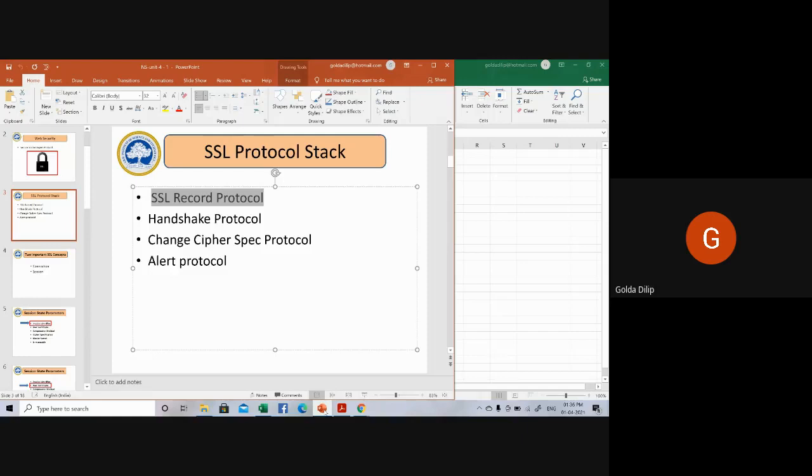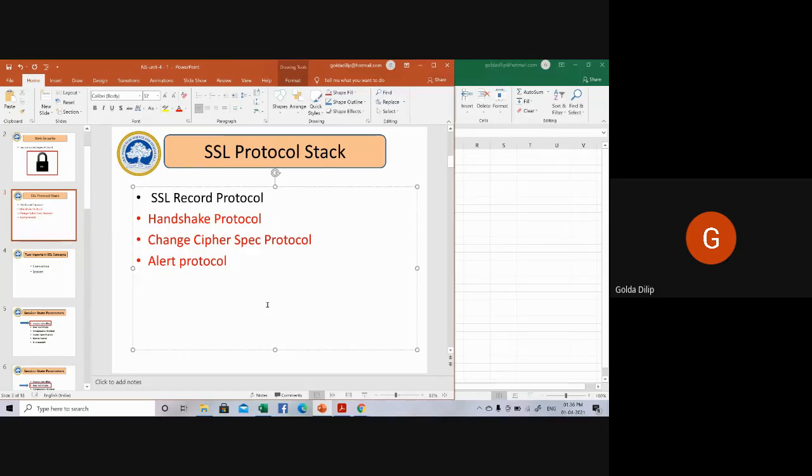The handshake protocol is the second one. Then you also have the change cipher specification protocol and the alert protocol. These are the SSL-specific protocols that are used in the management of your Secure Socket Layer.